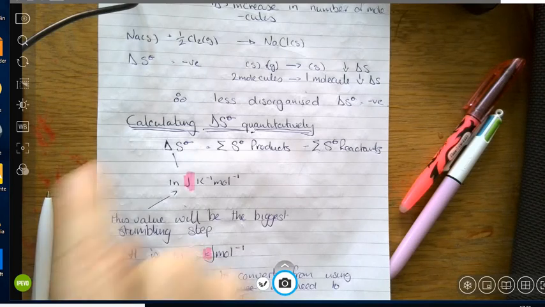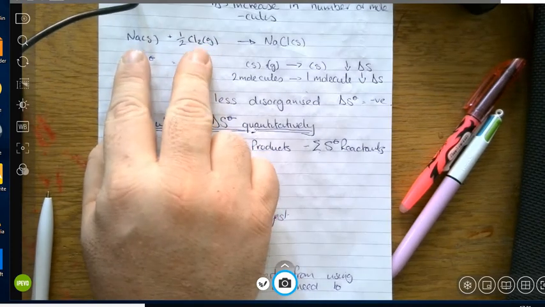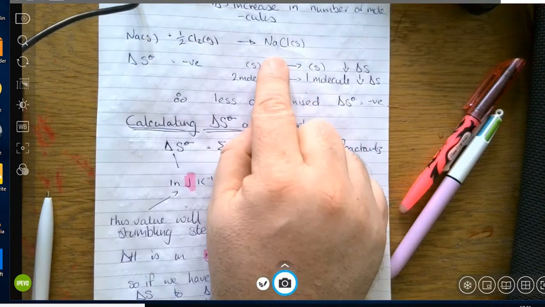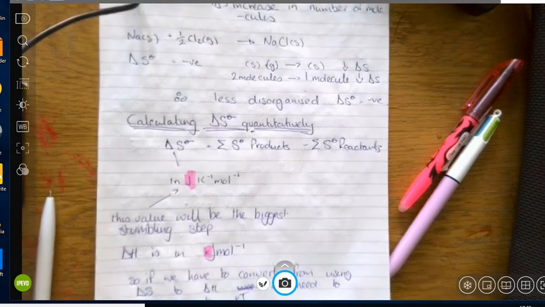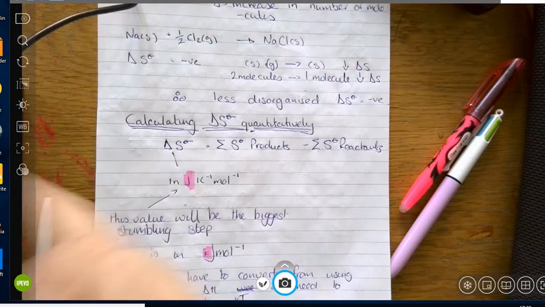The second thing contributing towards this is that I've got 2 moles of reactants, 1 mole and 1 mole, going to make 1 mole of product. So I'm decreasing the number of molecules within the system as well, so that will also make it less disorganized. So the delta S of this will actually be negative as well. So this is a way of predicting it.